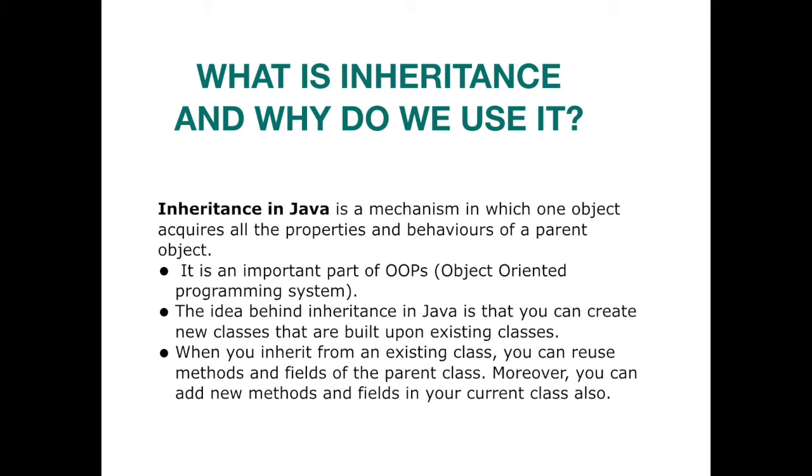Now it is very important for OOPS. The idea behind inheritance in Java is that you can create new classes that are built upon existing classes. For example, let me give you an example of a car. What are the basic needs of a car? Four wheels, AC and a steering, right?